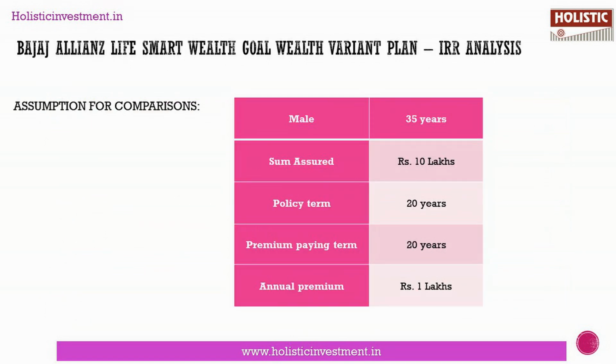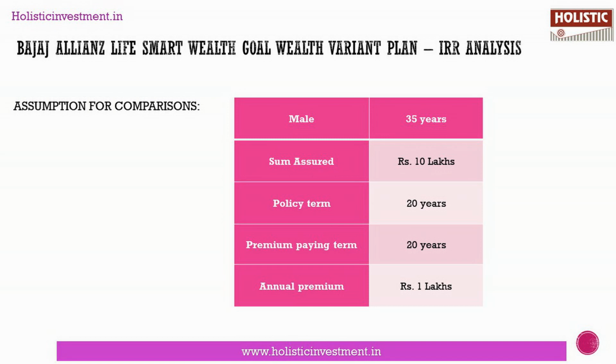Before we draw a conclusion about any investment vehicle or policy, it is always better for us as investors to see its potential return. By that, we come to know what role this will play in our investment portfolio. Now let's see the IRR analysis of Bajaj Allianz Life Smart Wealth Goal Wealth Variant Plan. By that, we come to know whether this plan would be beneficial in our investment portfolio or not. For doing an IRR analysis, let us make certain assumptions. So comparing it would be easier.